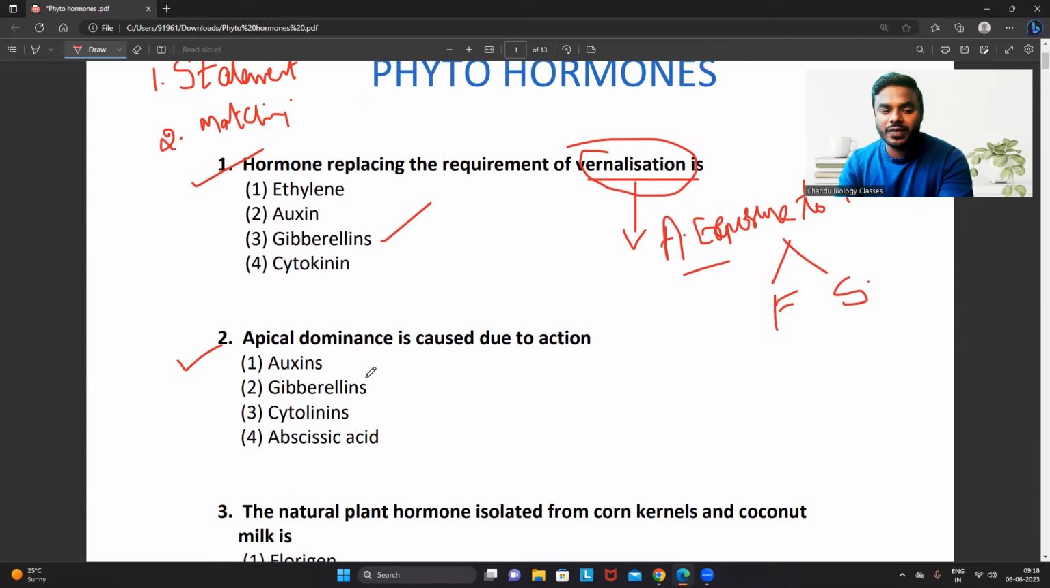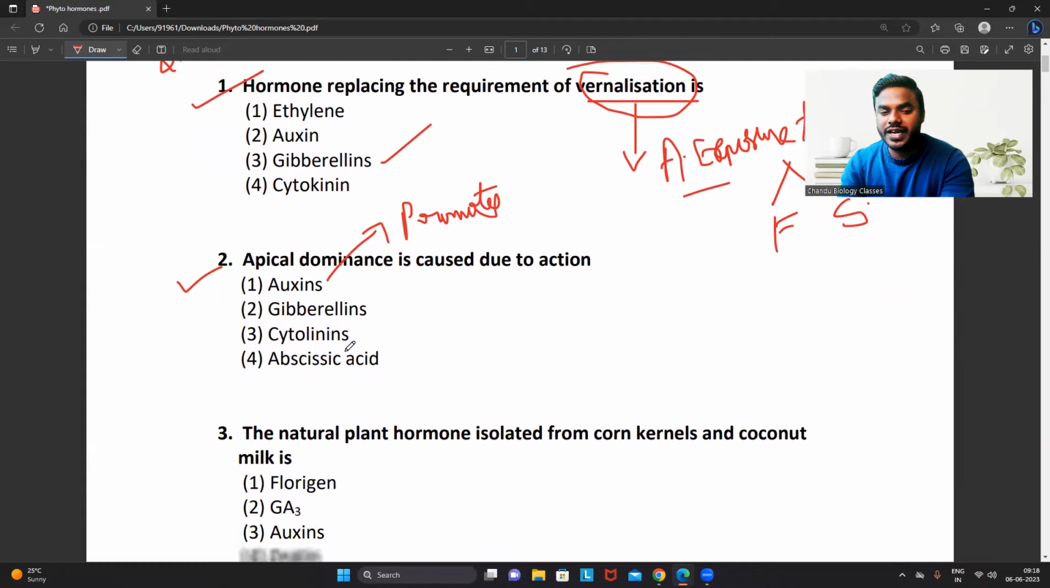In today's class only we have discussed auxin is the hormone, friends, which promotes apical dominance. What about the cytokinin? Cytokinin is going to inhibit the apical dominance. I hope every student remembers what is actually apical dominance, friends. Suppose this is the shoot where the auxin is present. We all know that auxin is present at the tip of the plant. So whenever auxin is present at the tip of the plant, what is happening, friends? Auxin never ever allows the growth of the lateral branches.